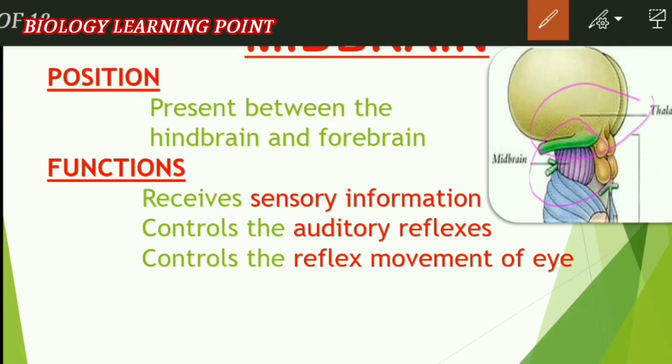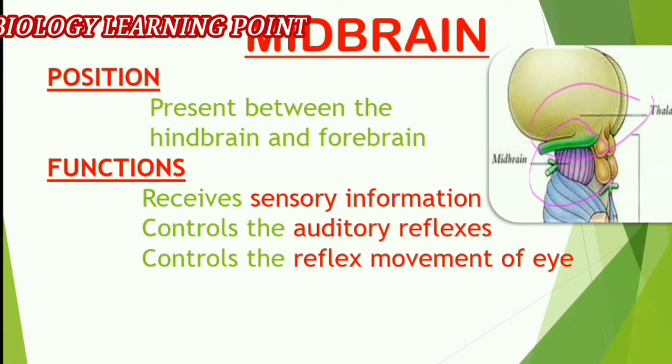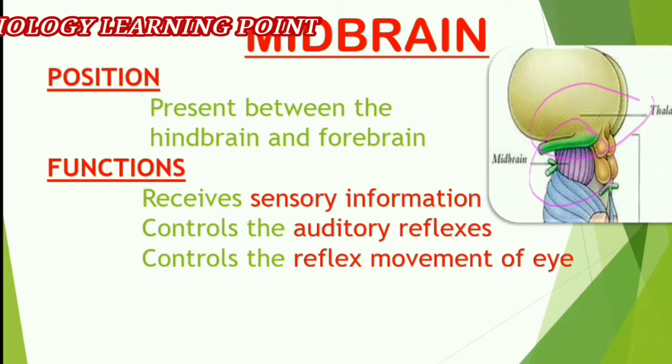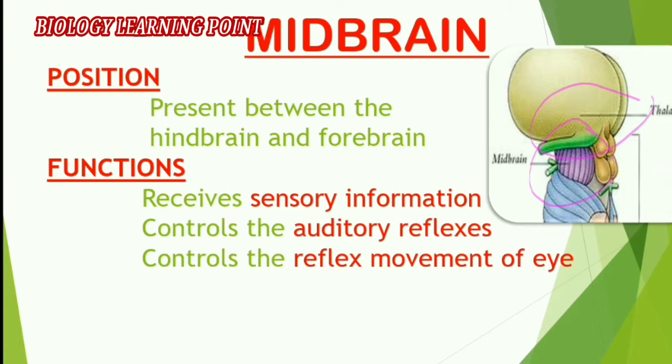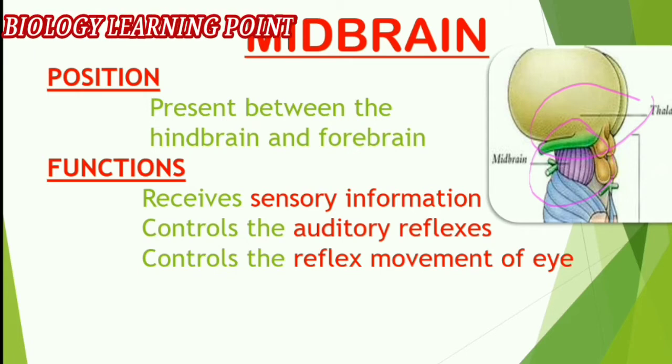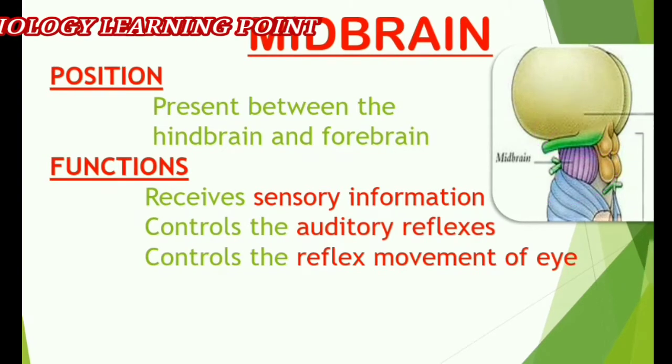Next, what are the functions of the midbrain? The midbrain is important for sensory information. It receives sense information from different parts. Then it controls the auditory reflexes and the reflex movement of the eye. It means it is important in auditory reflexes and in controlling the reflex movement of the eye. So what are the functions? It receives sense information, and it controls the auditory reflexes and eye reflex movement. Then let's move toward the 3D structure of the midbrain.